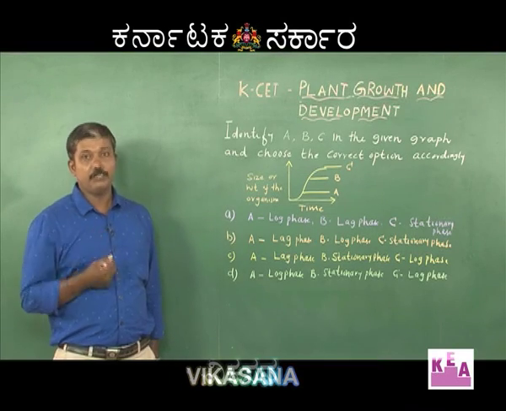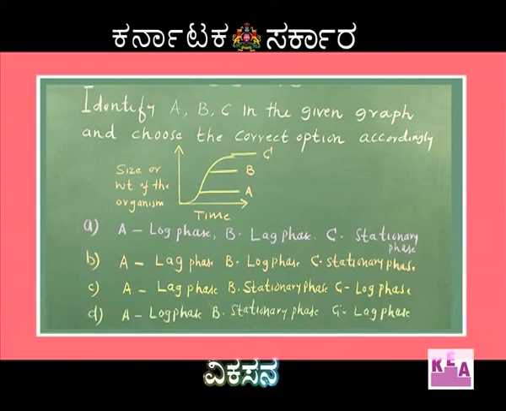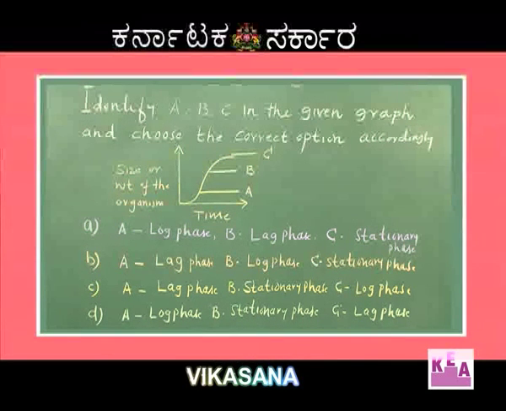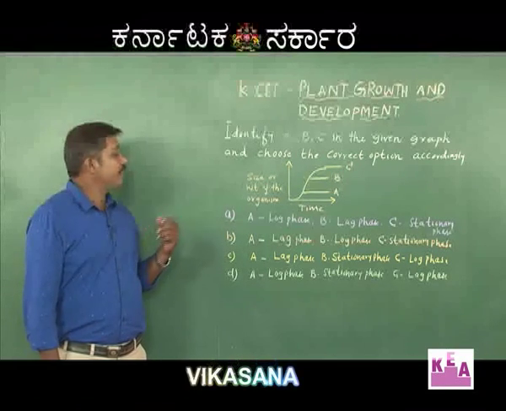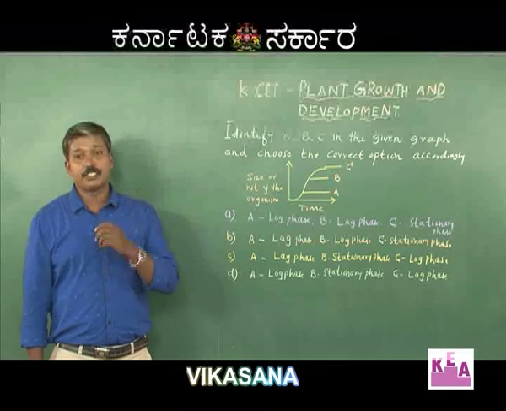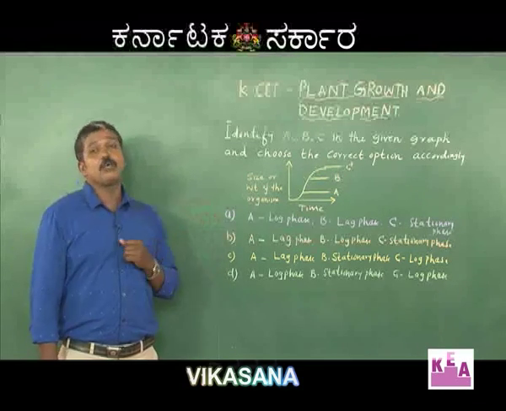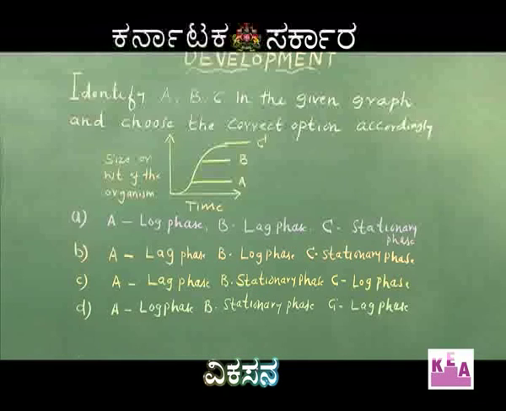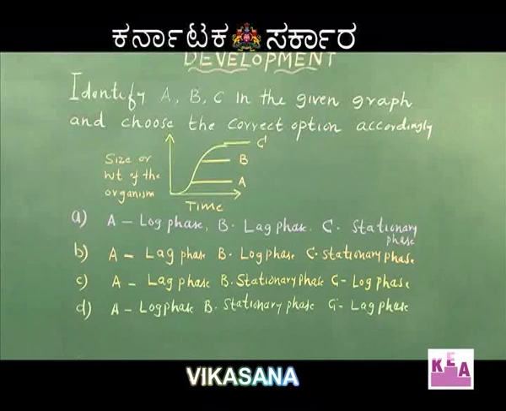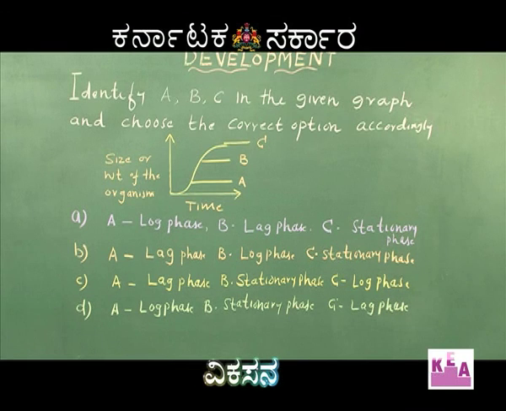We will move on to the next question. The next question is: identify A, B, C in the given graph and choose the correct option accordingly. This graph is the growth curve obtained when we plot the size or weight of the organism per unit time. The growth curve is sigmoid or S shape. A, B and C: A indicates a growth phase, B also indicates a growth phase and C also indicates a growth phase.